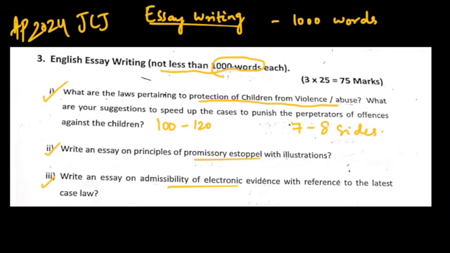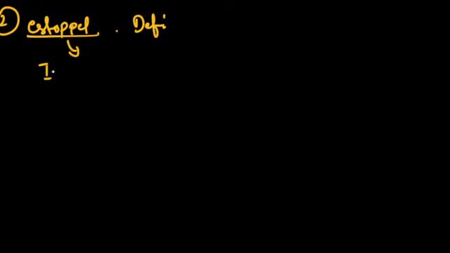Write an essay on principles of promissory estoppel with illustrations. So let me give you an input here. You basically write the definition of estoppel, and after the definition you recall the sections which deal with it in different kinds of subjects, where the concept of estoppel is stated. So you take the Evidence Act. Here also I am mentioning evidence because in the AP mains exam syllabus, it's still the Evidence Act, IPC and everything which you have written, right?